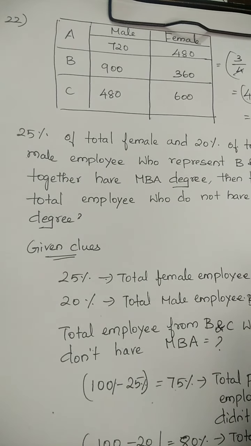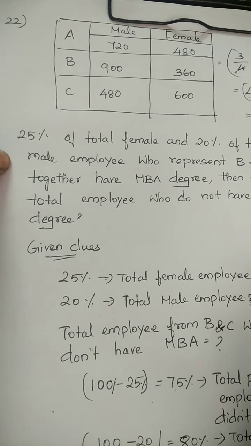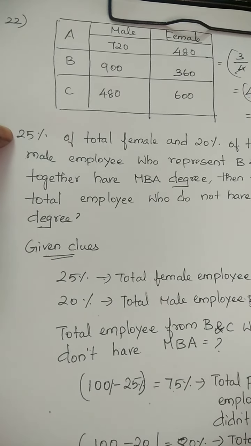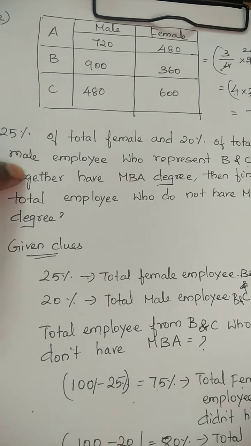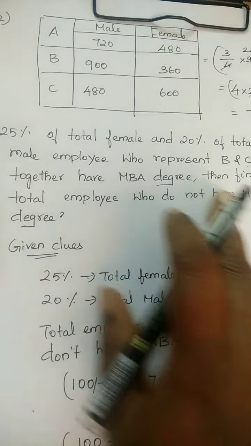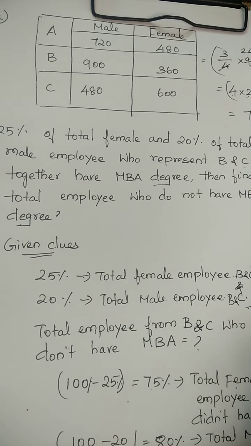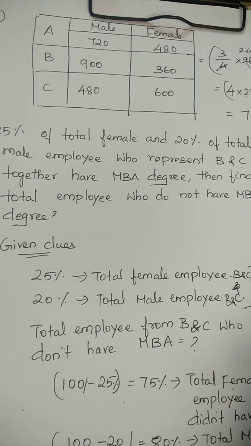Please visit the previous videos, and then if you come back it will be easy for you. The question is: 25% of total female and 20% of total male employees who represent B and C together have an MBA degree. Then find the total employees who don't have an MBA degree.